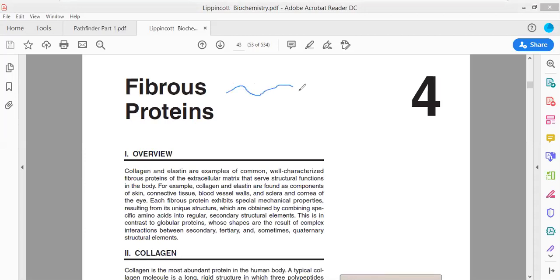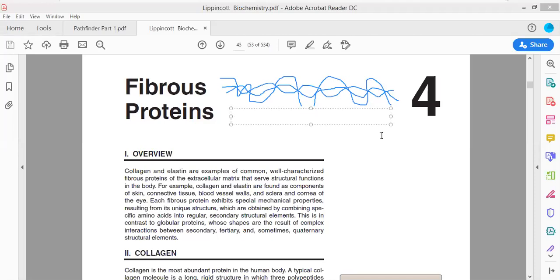For example, if this is a protein molecule, there is another protein molecule. See, this is not the structure of DNA. This is the protein molecule. There can be a third protein, moving in this particular manner. So this is how the three protein strands are entangled with regard to each other and form a fiber-like structure. Fibrous proteins always lead to the formation of fiber-like structures.